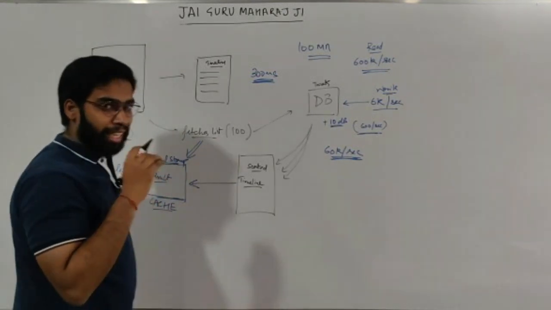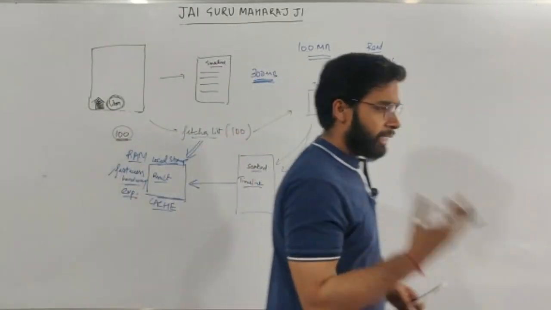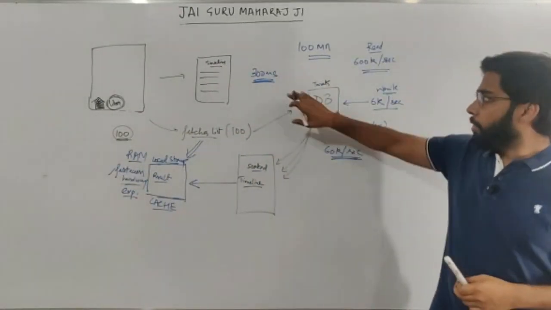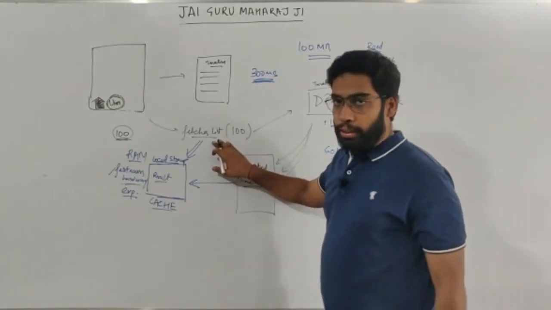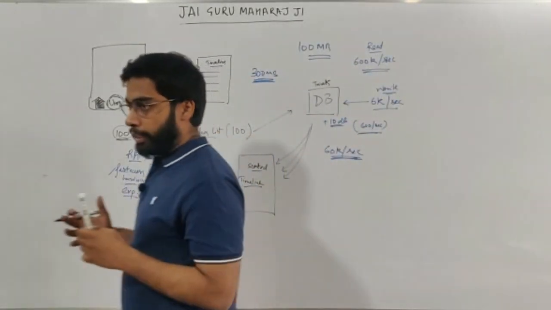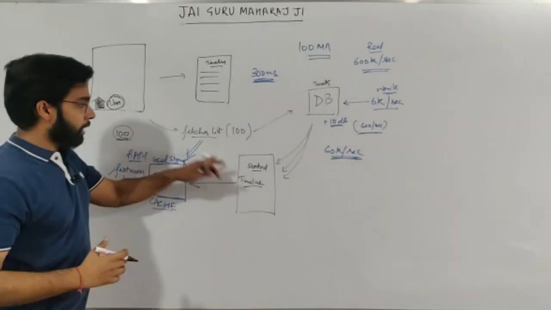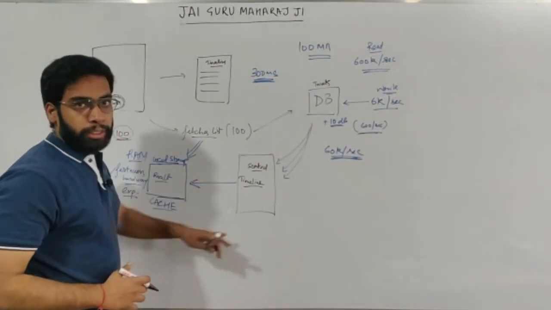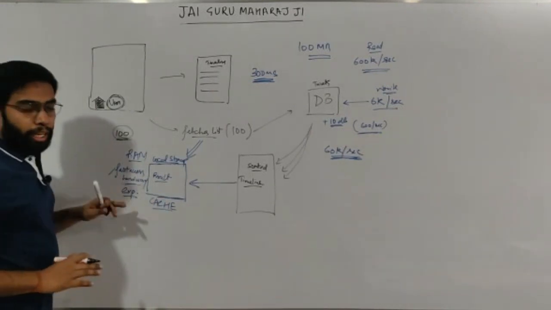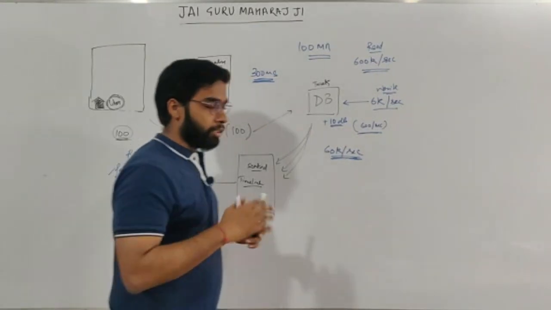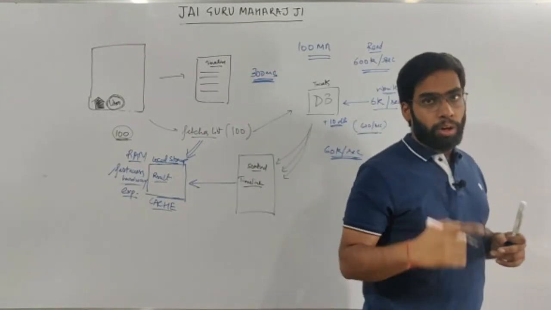I don't need to cache these kinds of results. These are very simple queries. I can respond in 300 milliseconds with the database also. But these kinds of results, which are complicated queries, which involve some sorting, some aggregation that is happening, these are the kind of results which I need to store in my cache. So this answers the question, do I store all the data or not?